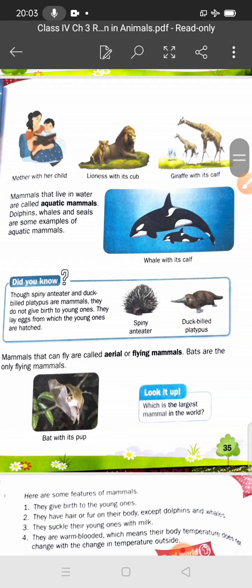And there are mammals that can fly, and these mammals are called aerial or flying mammals. You can see the diagram also. Bats do not lay eggs. They give birth to their young ones, and they can fly. So a question can come in the exam, right? Yes students, bats can fly, and they give birth to their young ones. So mammals that can fly are called aerial or flying mammals.